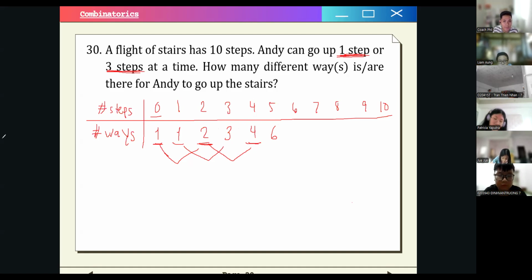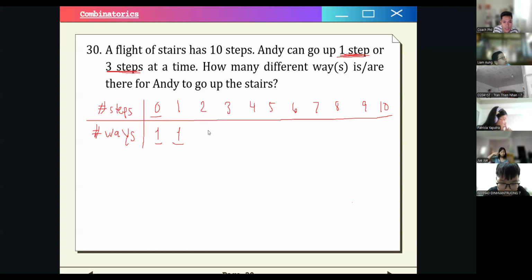So I made an error pala. This should be 1. So we exclude the 0 here. This should not be included, right? So this should be 1, and then 1 plus 0 is just 1. So we start from here. We have 1 plus 1 is 2, and then we have 3 here, right?